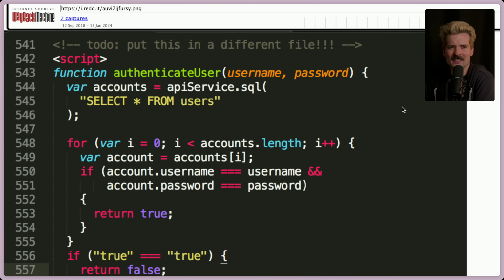Yes, what this code does is fetches all of the users from your database and stores them as a variable. And I will admit, I've written code like this here and there. I'm not going to pretend otherwise, but I never once did this on the client side because that is really dumb. Why would you do that?